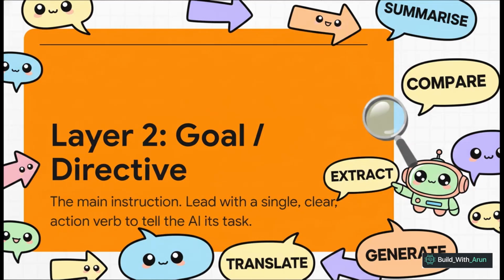Okay, on to the second layer, the goal, or the directive. This is the core task you want the AI to do. And the key here is to lead with a single, clear, action-oriented verb. Don't be polite and say, "I was hoping you could." Just be direct. Summarize, compare, extract, translate.